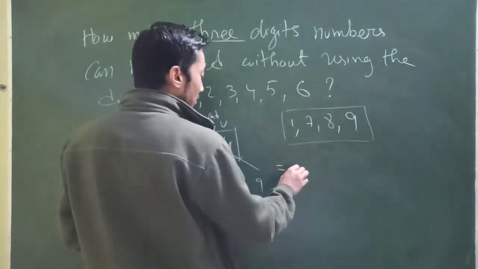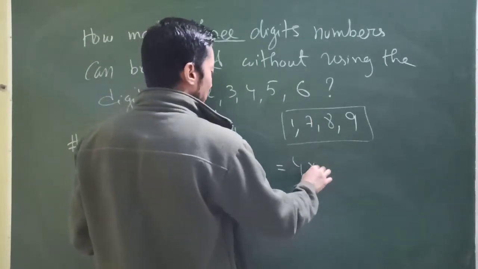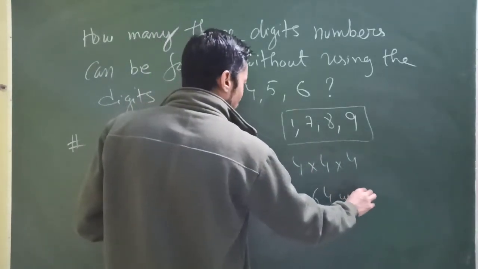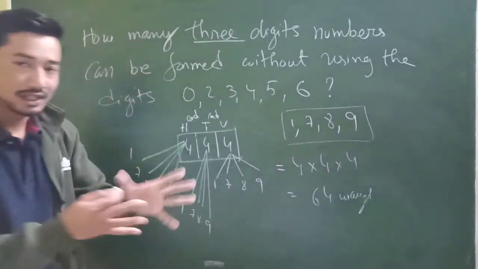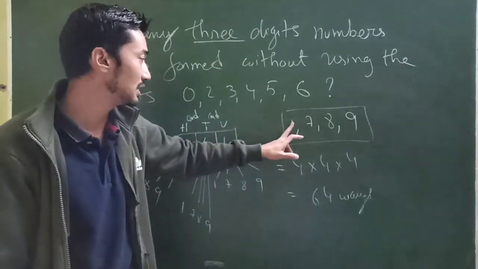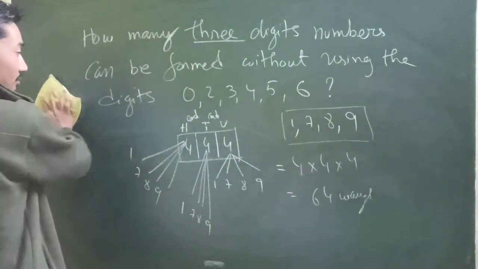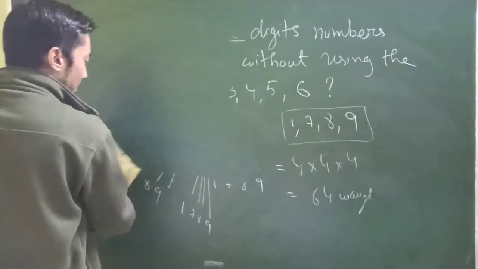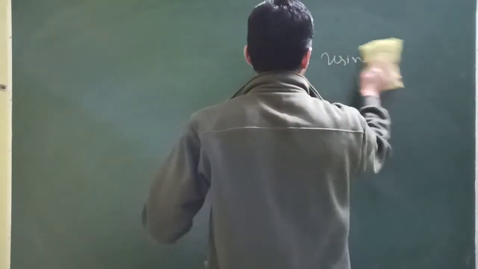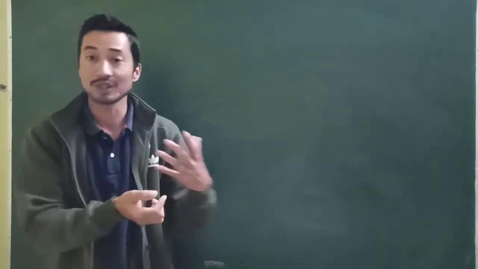In how many ways can this 3-digit number be formed? That's going to be 4 into 4 into 4. So 4 4s are 16, 16 4s are 64. So I can form this 3-digit number in 64 ways using the digits 1, 7, 8 and 9. That's why we did not use any particular formula here, did we? No. So most questions depend on our understanding of the question only. That's what we are going to be doing.